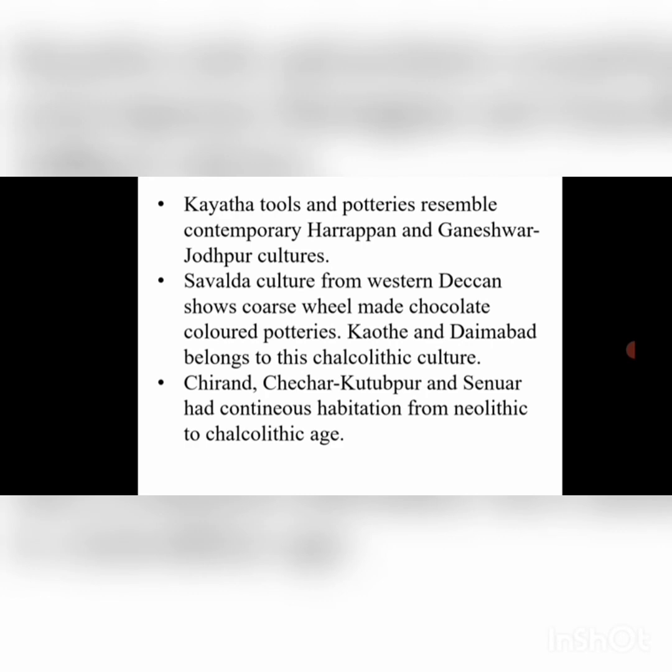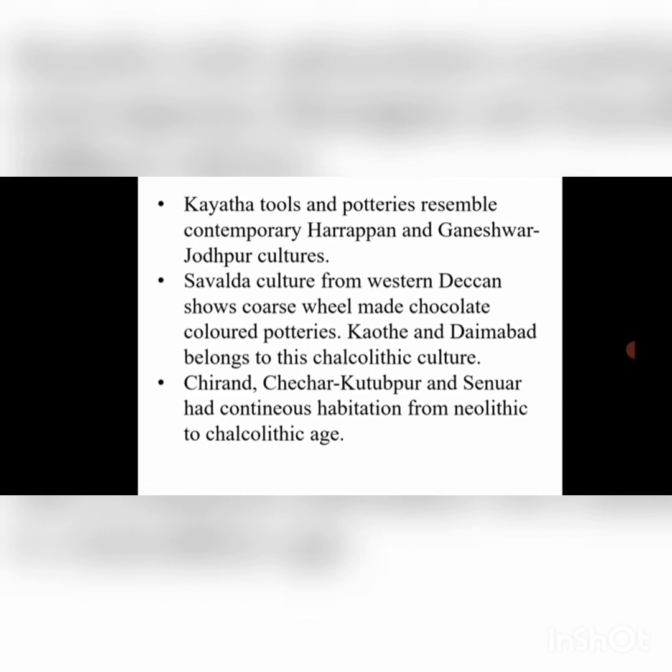Kayatha tools and potteries also resemble the Harappan civilization's potteries and Ganeshwar Jodhpur culture's potteries. So this resemblance indicates that perhaps there were trading connections or some kind of interaction going on amongst the people who lived in the Malwa region, those who lived in Rajasthan, and those who belonged to the Harappan civilization. On the basis of pottery similarities we can say that.